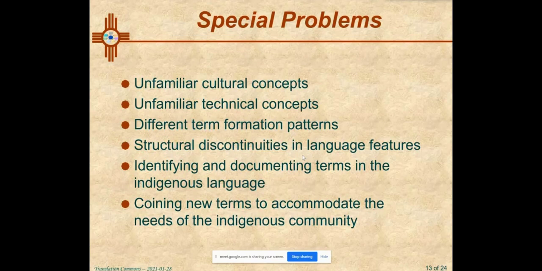And we certainly have to familiarize ourselves with the term formation patterns inherent in those languages and the structural discontinuities that exist between our languages. We have to accommodate the needs of the Indigenous community, and we have to be aware of the blind spots that we come to it from our own cultural heritage.